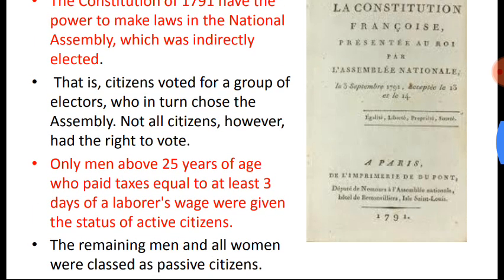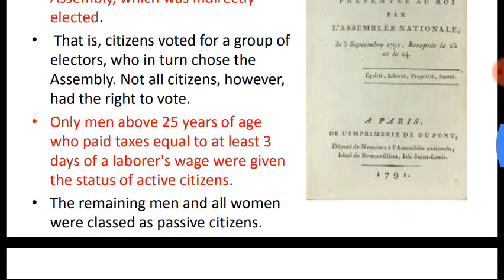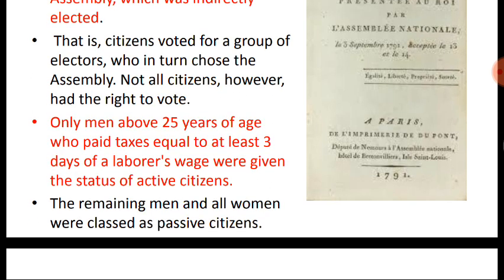So only men above 25 years of age who paid taxes had the right to vote, and the men chosen as electors or members of an assembly were those in the highest bracket of taxpayers. The remaining men and all the women were classed as passive citizens. A passive citizen doesn't have any right to vote.